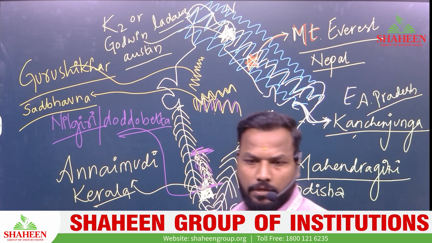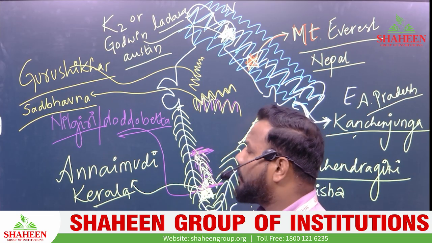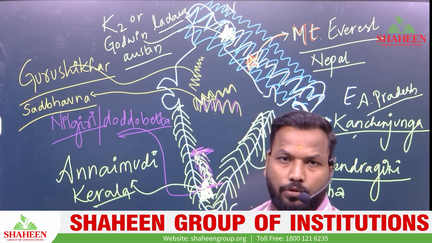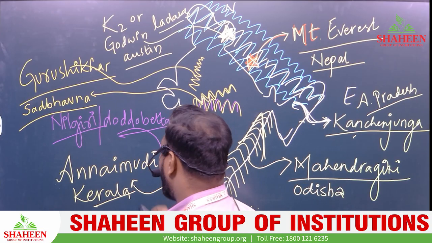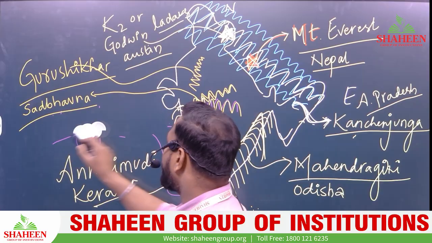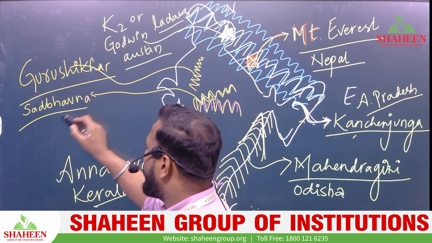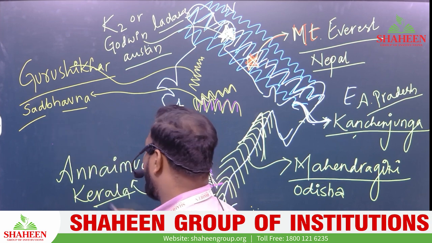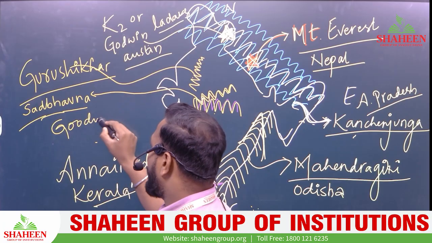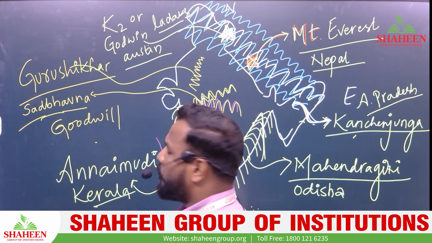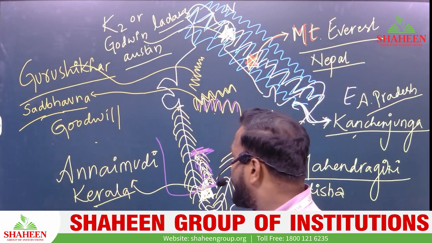The other name for this peak in English is Goodwill. Sadbhavana, or Goodwill. I hope it is clear.